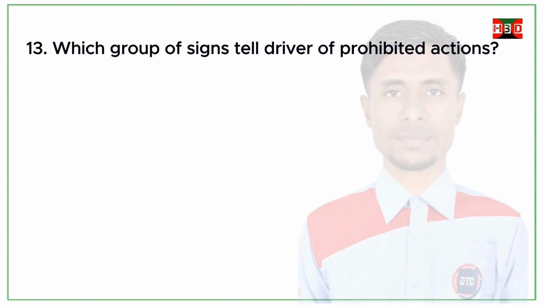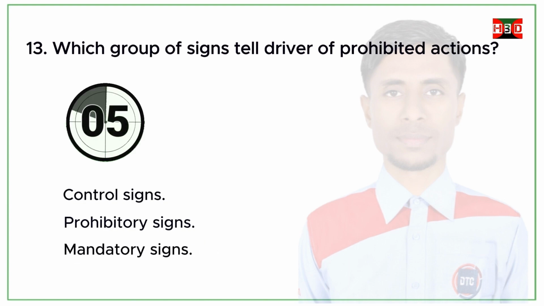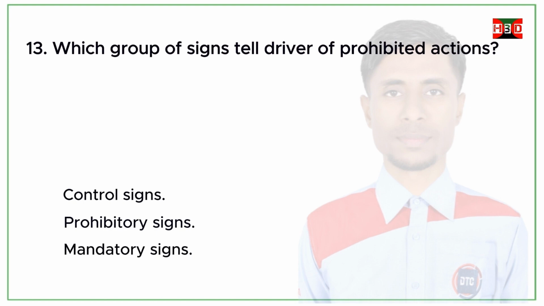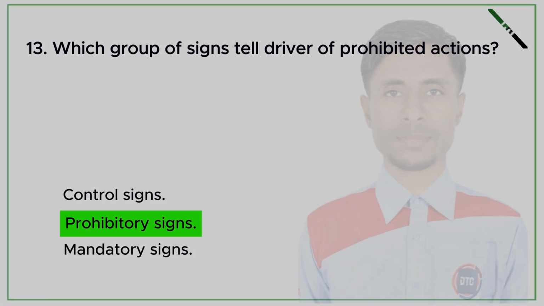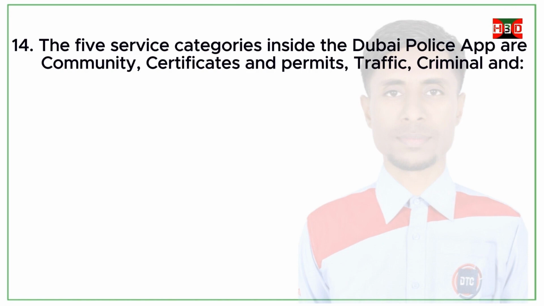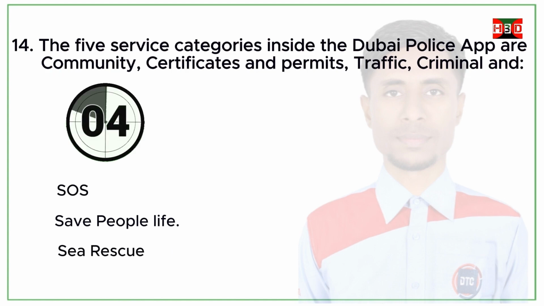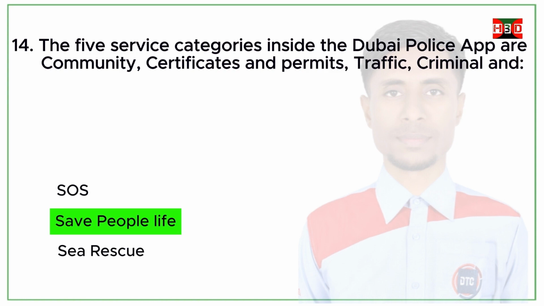Which group of signs tell drivers of prohibited actions? Control signs, prohibitory signs, mandatory signs. Correct answer: prohibitory signs. The 5 service categories inside the Dubai Police app are community, certificates and permits, traffic, criminal and SOS. Save people life. See rescue. Correct answer: save people life.